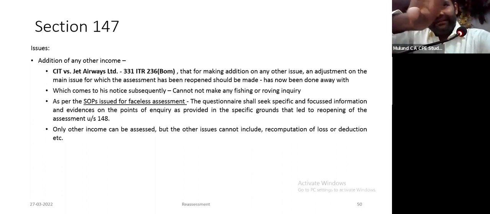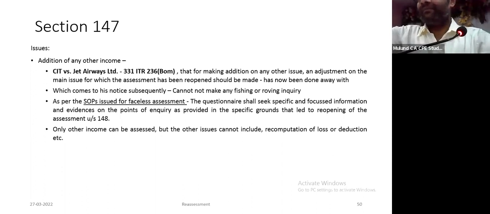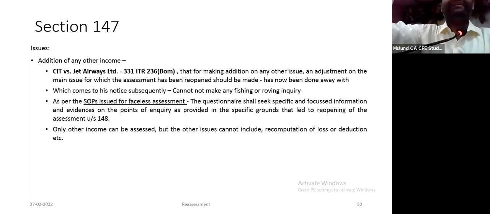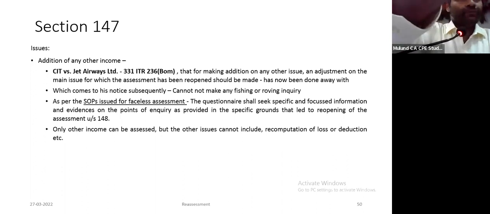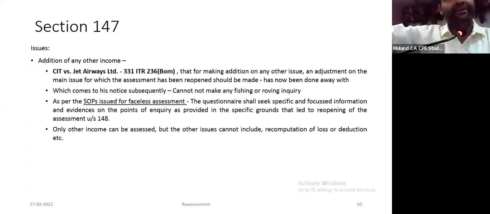Now that entire wording has been removed. So therefore, under the new scheme, they can tax you on item B, C, D, even if they don't tax item A. So that argument has gone. But the most important point is, which comes to his notice. He is not going to dig, it came to his attention, he should not make fishing and roving inquiries. He should make inquiries restricted to the issue. If you give a reply and he finds out something, then he can do it.